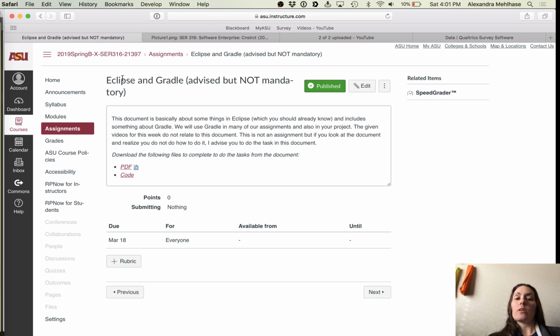And then we have the Eclipse and Gradle assignment. This is by no means mandatory. You don't have to submit anything, 0 points. It's just the things that are done in this PDF and explained in there, I expect you to be able to do in any IDE you choose. And you have the code here, so check it out. Try to get this software to run so you know what you need to do in whatever IDE you choose.